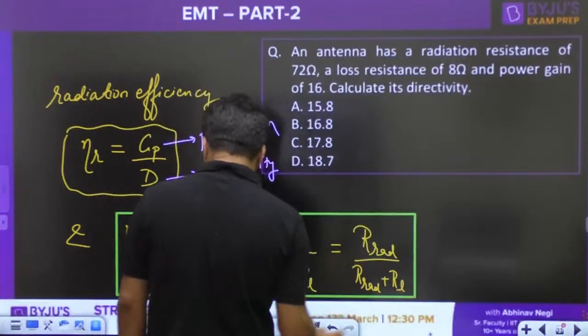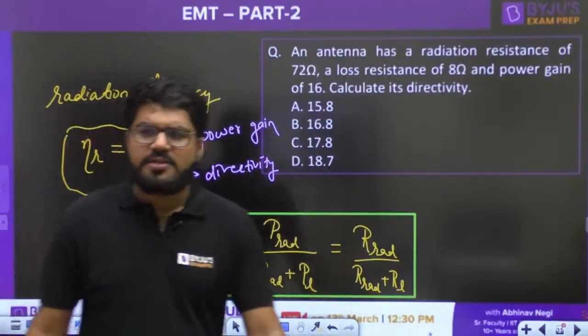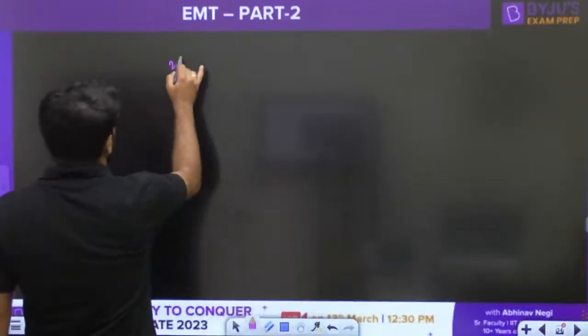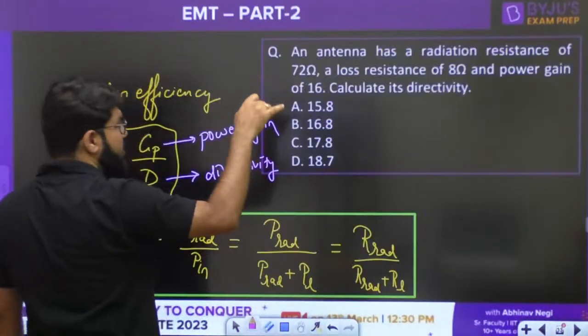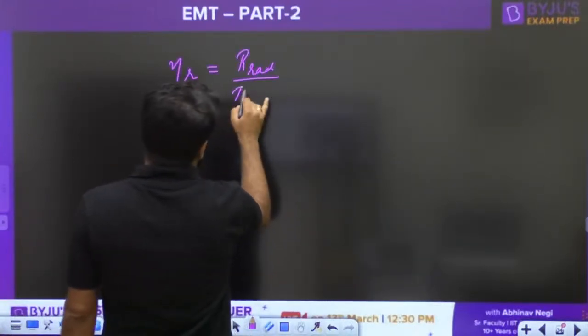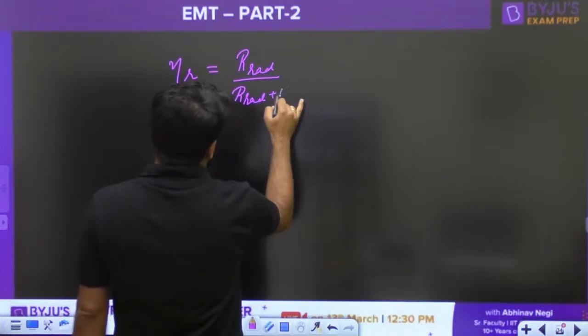This is another formula that you can use. So let us use both of them and conclude the answer. So what is the answer? Radiation resistance is given to you and loss resistance is given to you. Let us use the formula R rad upon R rad plus RL.